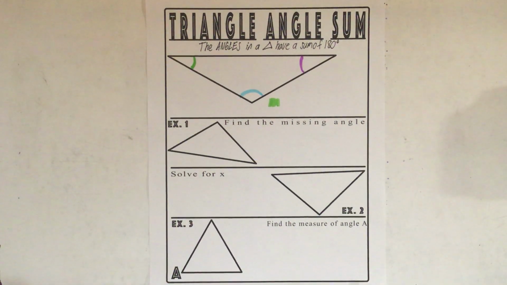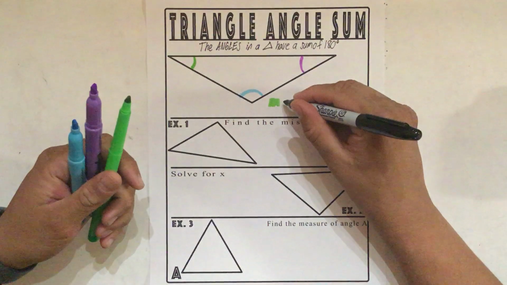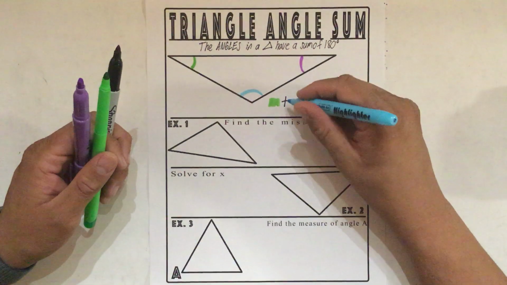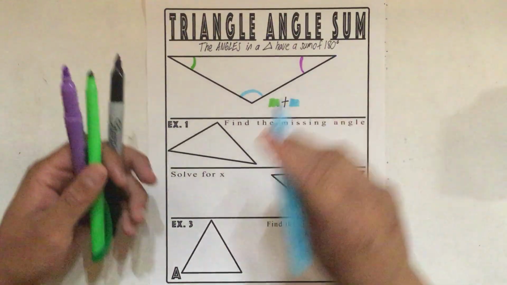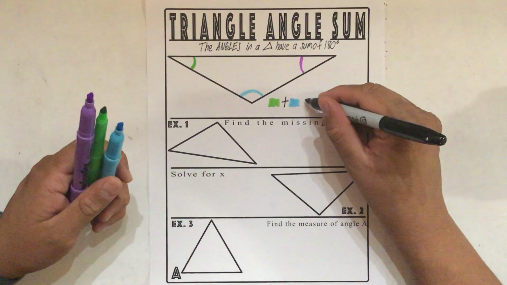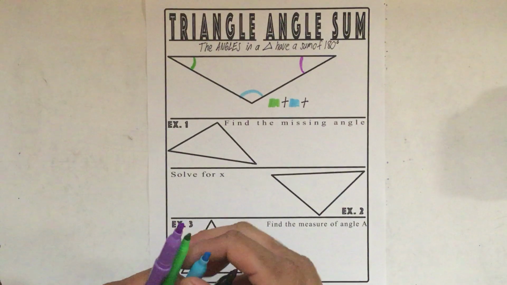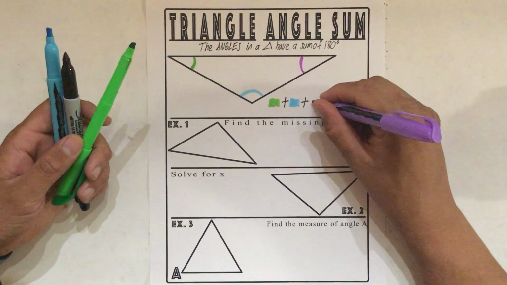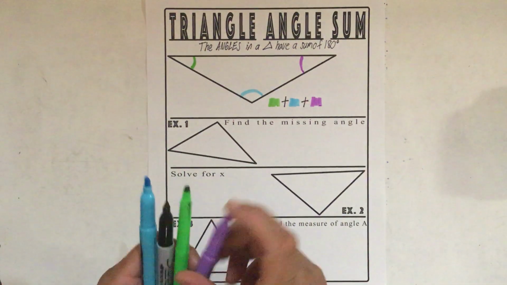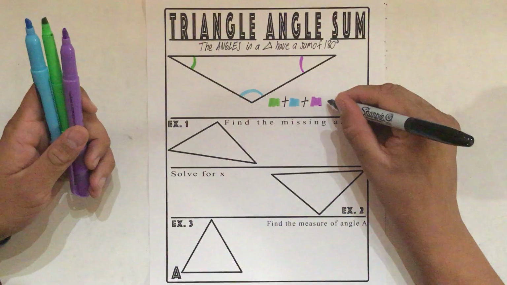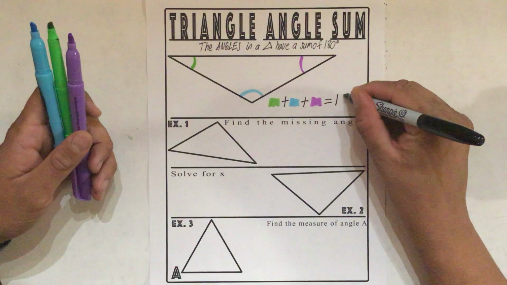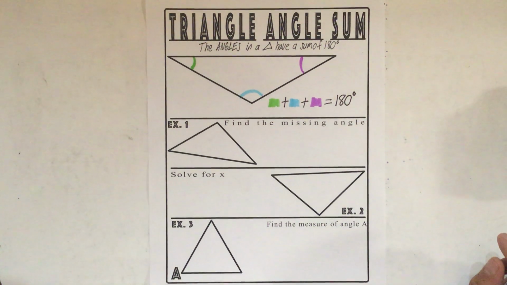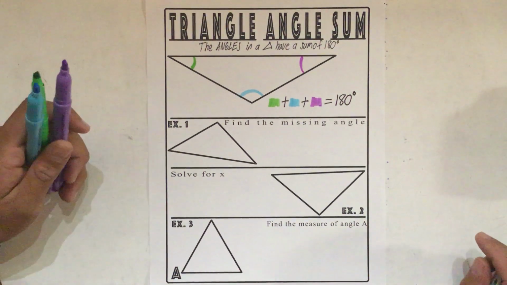That literally means that if we add it up, the green angle plus the blue angle plus the purple angle would give you a total of 180 degrees.